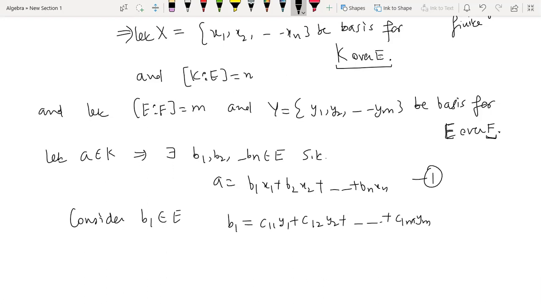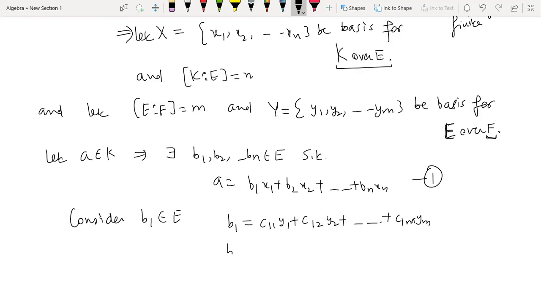I will tell you why I have used this notation. I could simply use c1, c2, ..., cm also, because there are m elements so there should be m scalars, but you will get the reason why I have chosen c11, c12, ..., c1m. Because we want to do it for every b, right?